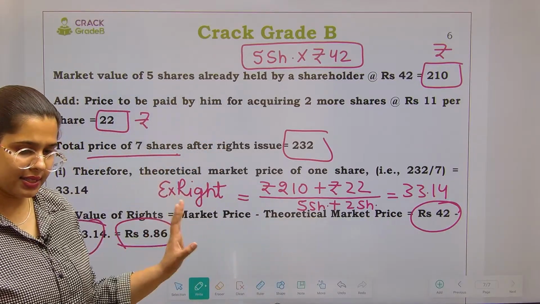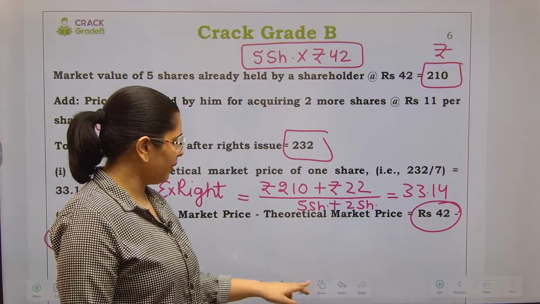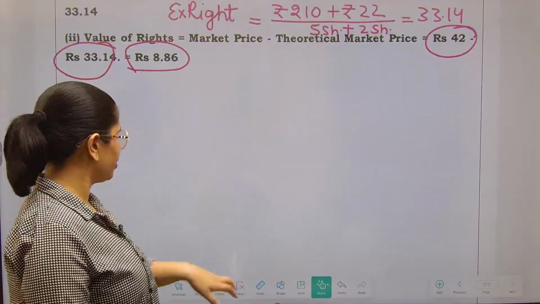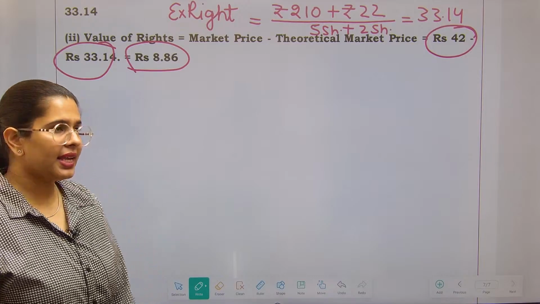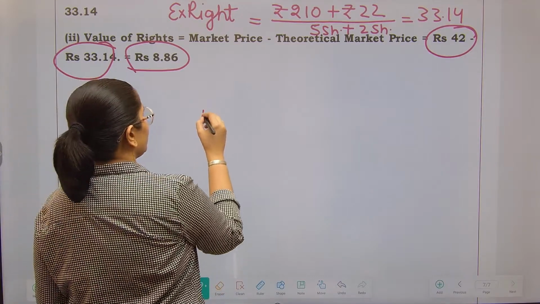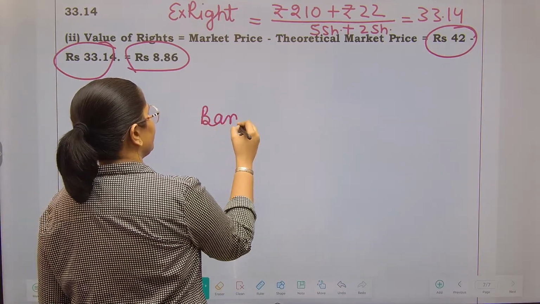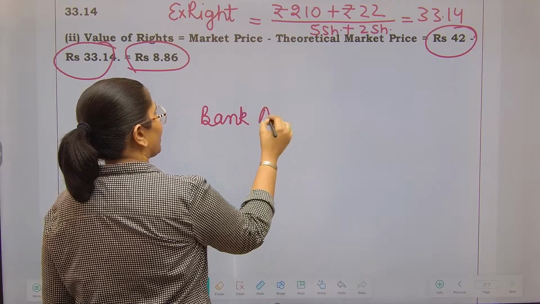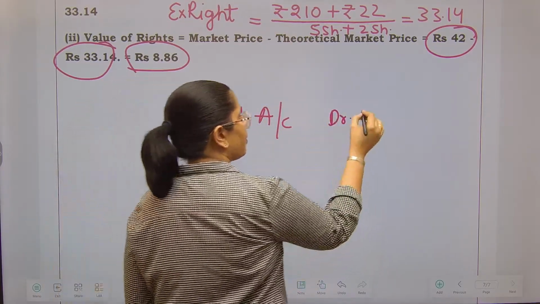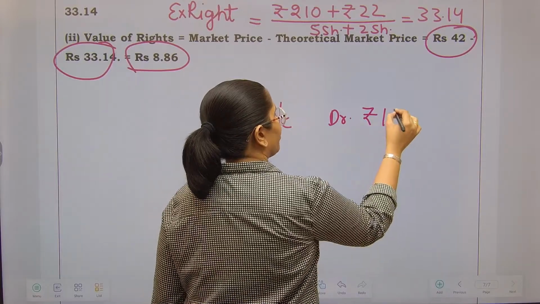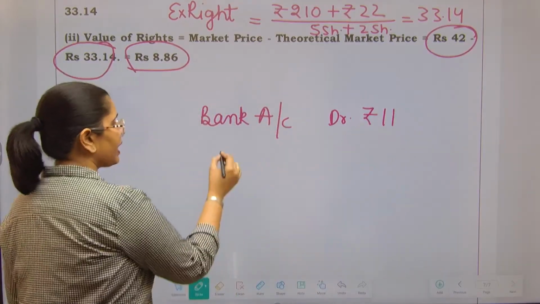So that is a certain thing. Now talking about when we will be issuing the right shares, how our journal entries are going to look like. Number 1 is I am going to receive the money. So bank account will be debited. Suppose 11 rupees. Then